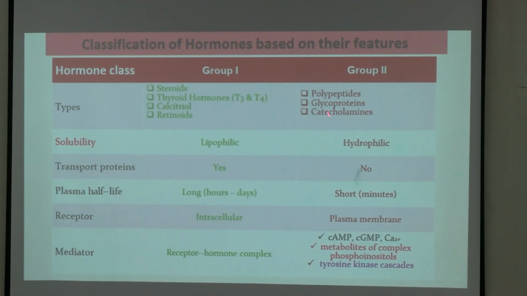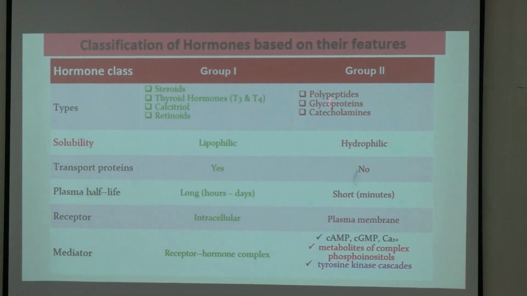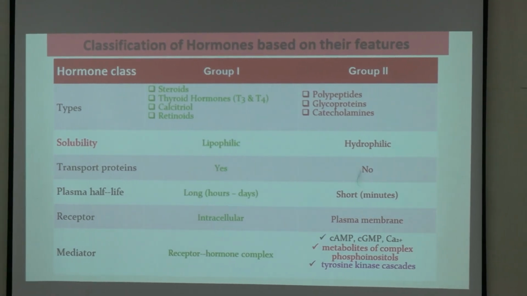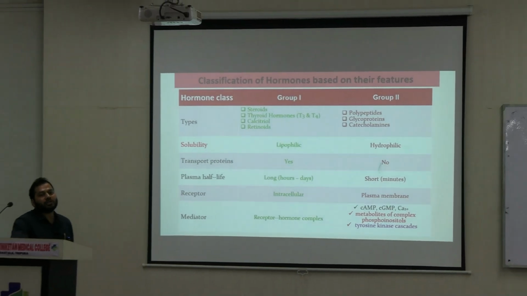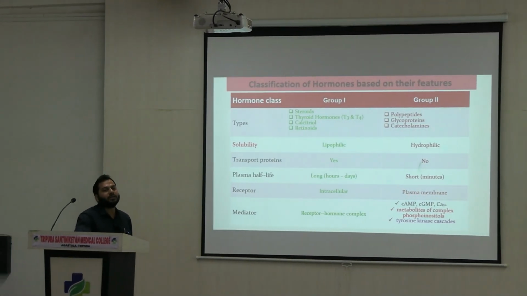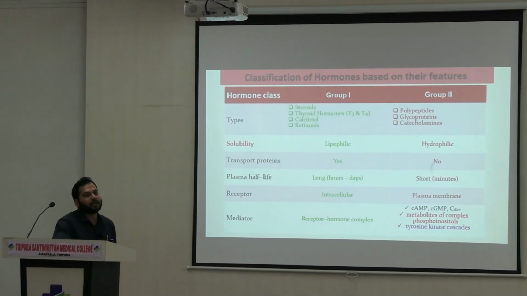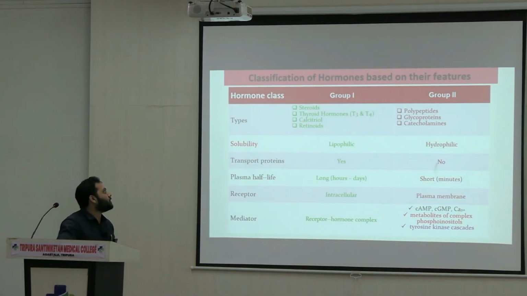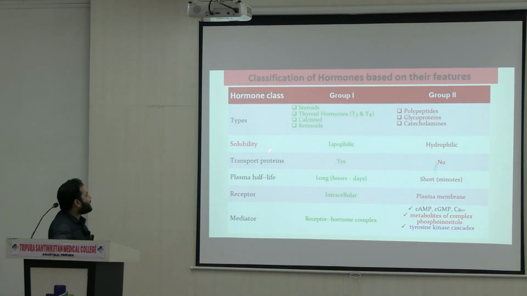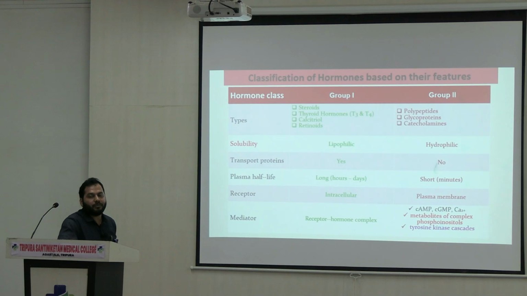At the same time, there is a group of hormones called group 2, like polypeptides. These are basically the protein hormones or amine hormones, and these group 2 hormones are hydrophilic in nature. They are unable to cross the cell membrane without the involvement of some carrier, the so-called receptors, right? Means based on the chemical features of the hormones, they are categorized into two groups called group 1 and group 2, right? At the same time, if you see the plasma half-life of group 1 hormones and group 2 hormones, what is plasma half-life?